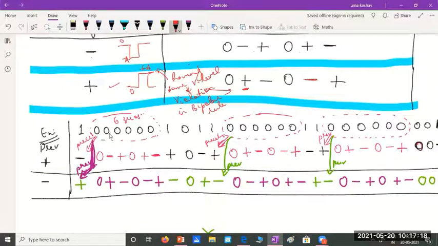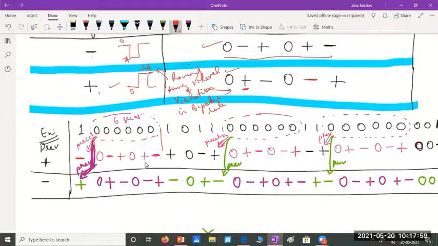And now I have 6 consecutive zeros. So I should replace it with either this first one or the second one. And what tells me which one I should use? The preceding pulse amplitude level. If the preceding pulse was negative, here it is negative, I should use this bit pattern, 0 minus plus 0 plus minus. So these 6 bits will be replaced with these 6 bits because we have the preceding pulse as a negative value.